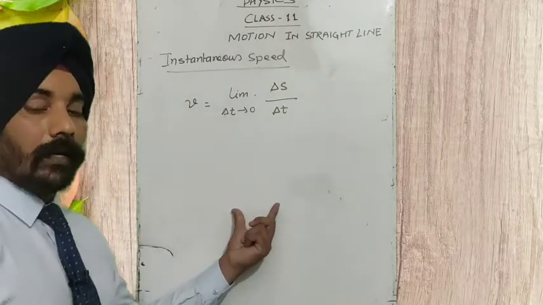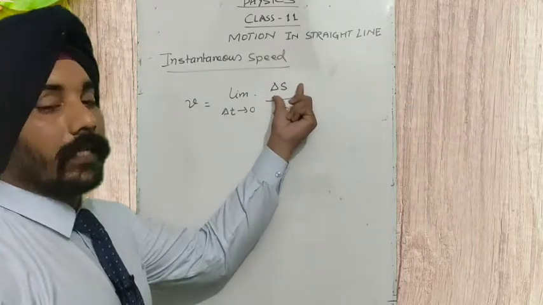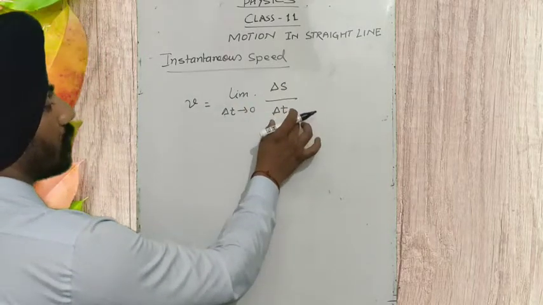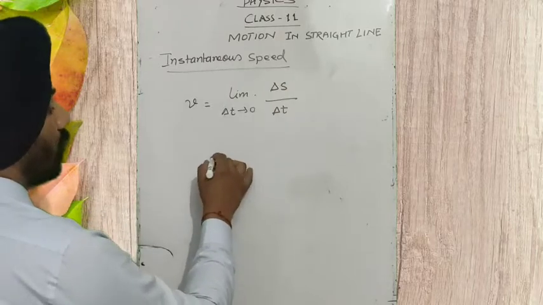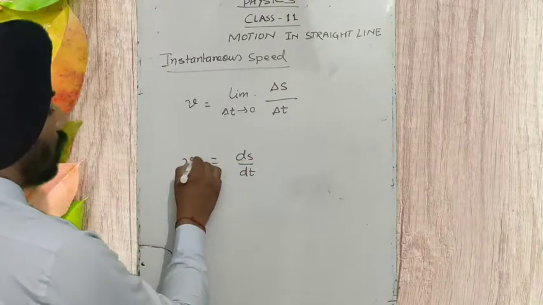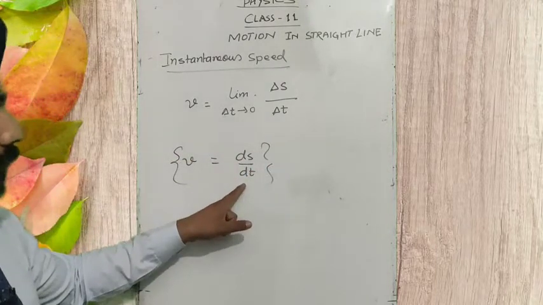The body moves from t to t plus delta t, and we are finding the distance of the body. So this is delta s upon delta t, and after removing this limit and all this delta, it becomes ds upon dt. So that is how to express the instantaneous speed, where you have seen d upon dt.